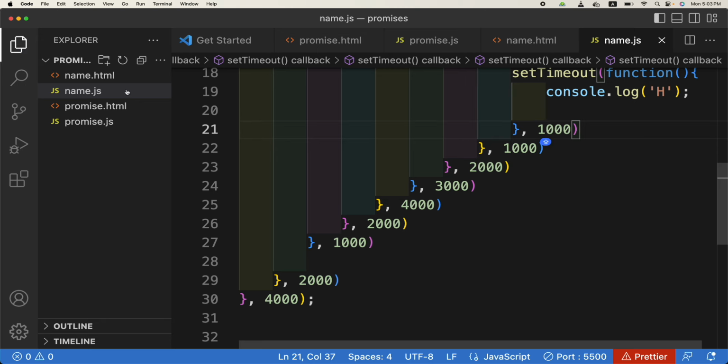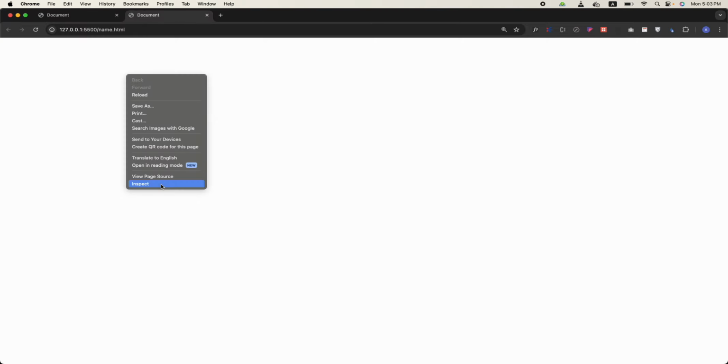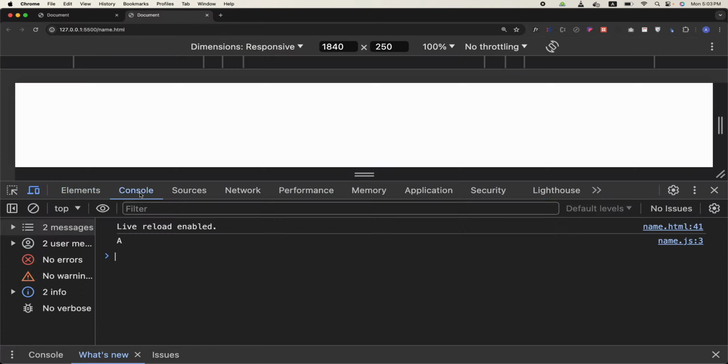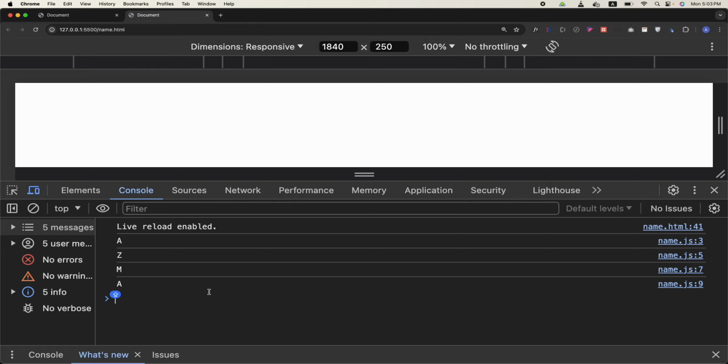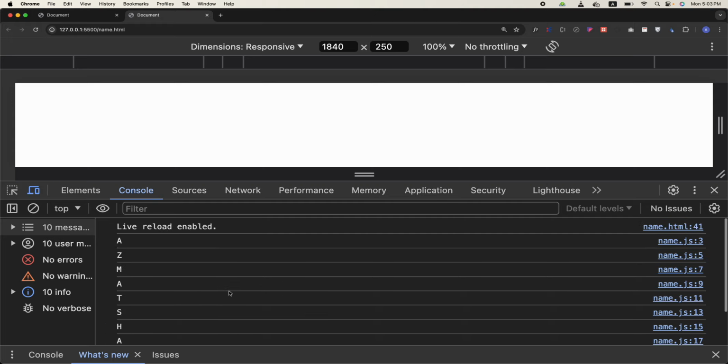If you now check it in the console, it is printing all the characters of my name with varying time, in milliseconds actually, but they are in order. First A is being printed, then Z, then M, then A.